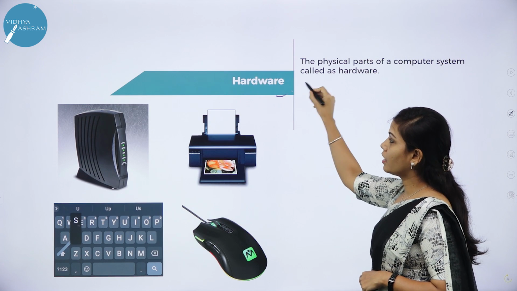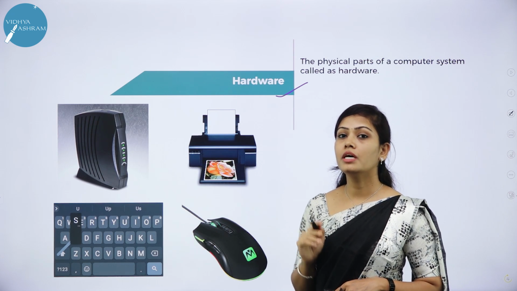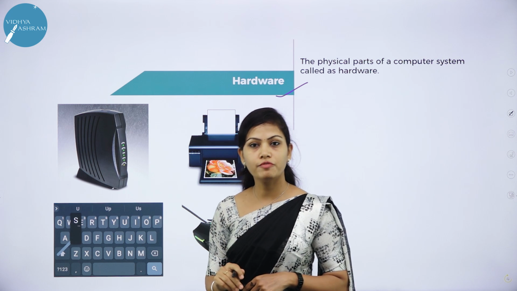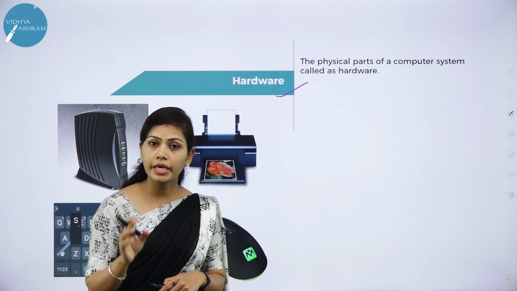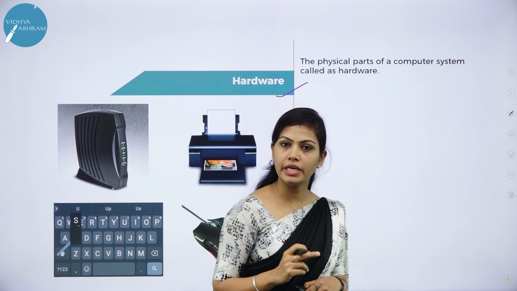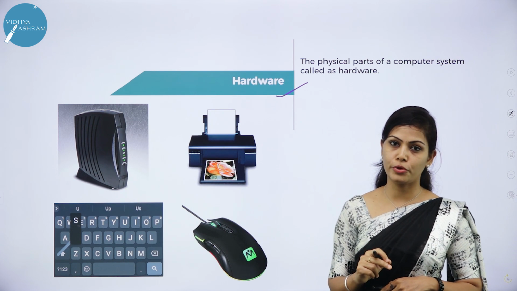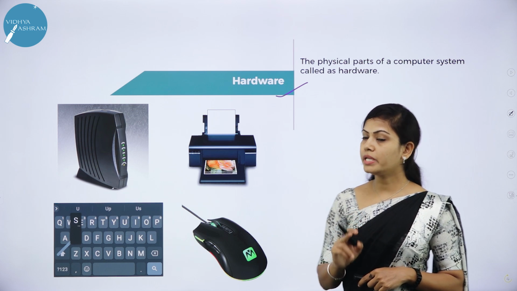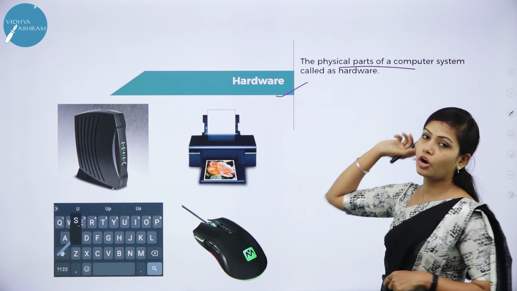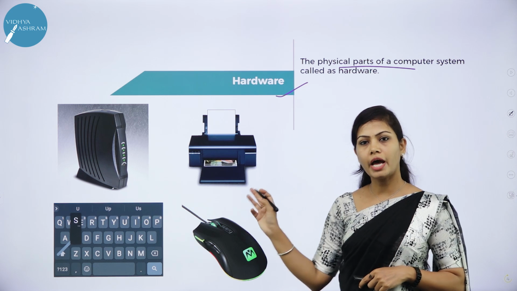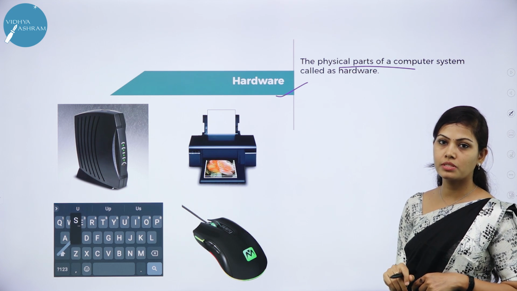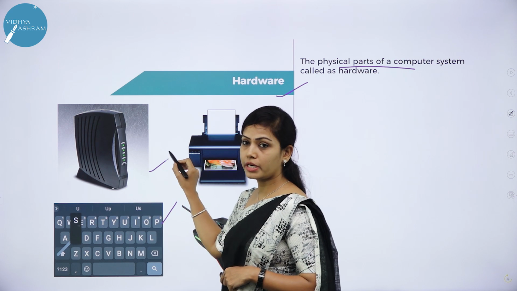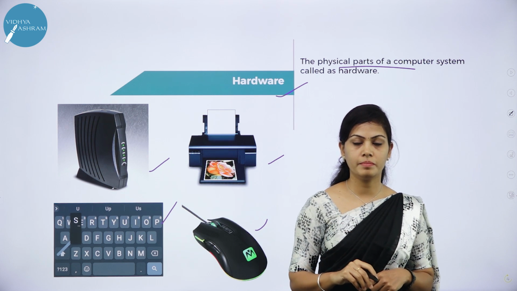What do you mean by hardware? Hardware means physical components of a computer system. What do you mean by physical components? The things which you can touch and feel are known as physical components. Hardware is visible to eyes. We have so many hardware devices in computer system. Example, printer, mouse, keyboard, modem, monitor, etc.